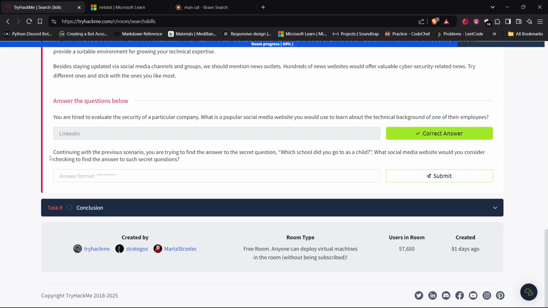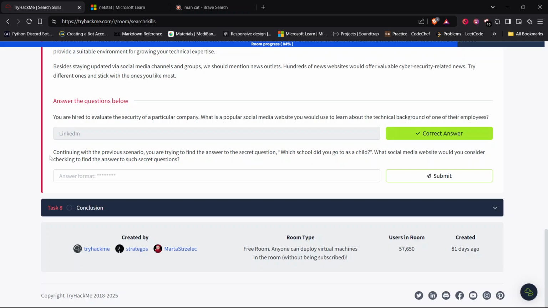Continuing with the previous scenario, you are trying to find the answer to the secret question, which school did you go to as a child? What social media website would you consider checking to find the answer to such secret questions? Okay, so to find answers to such secret questions, we would have to search the social media which enables users to write bios.